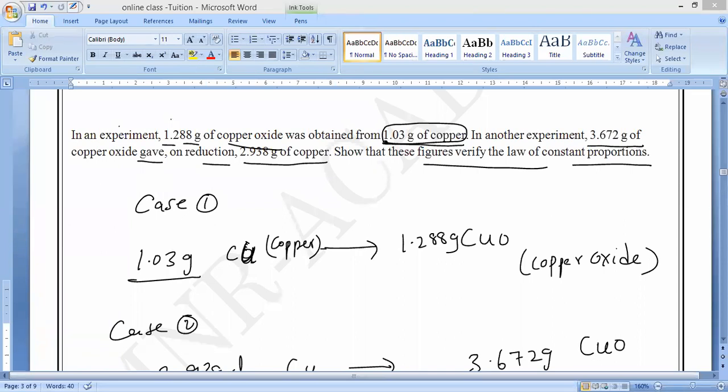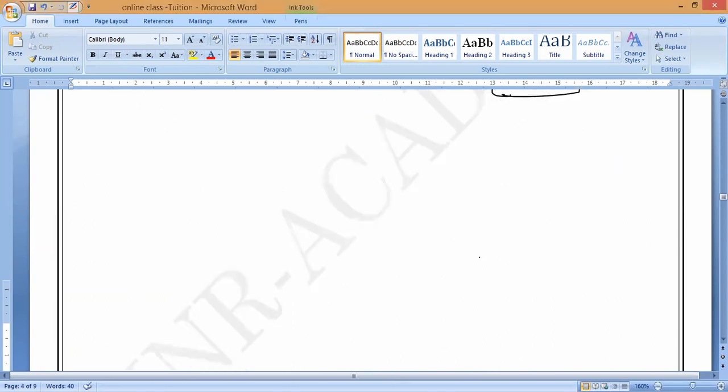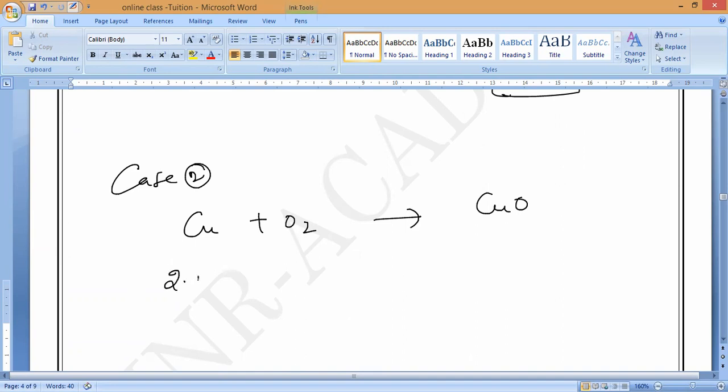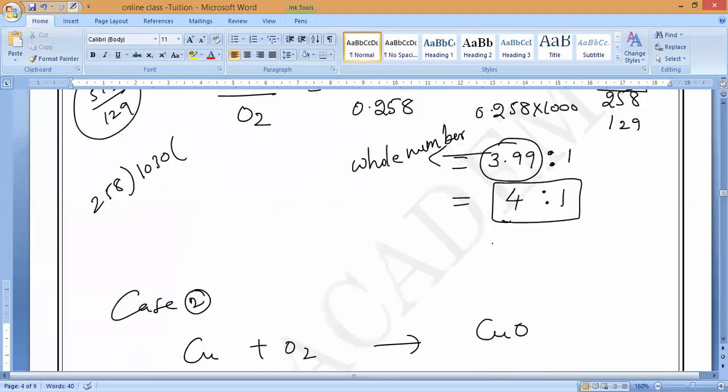So in the second case, what is the mass of copper, guys? Again, 4 is to 1, sir. That is why I am saying this. So case 2, again copper plus oxygen will form copper oxide. The mass of copper is 2.938, plus oxygen, which we don't know, X, will give you what? Copper oxide.